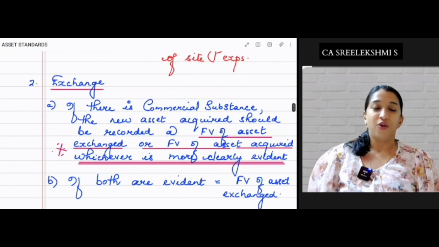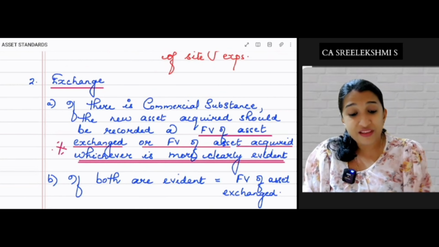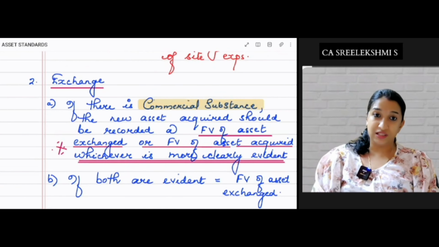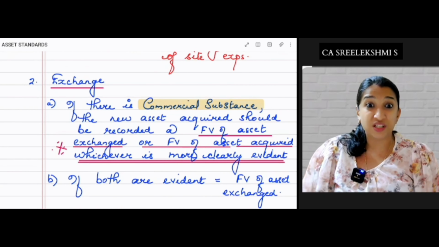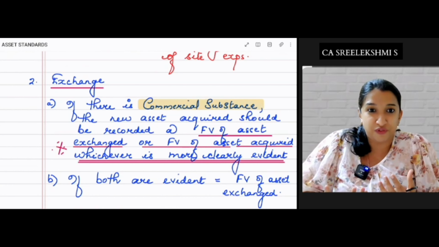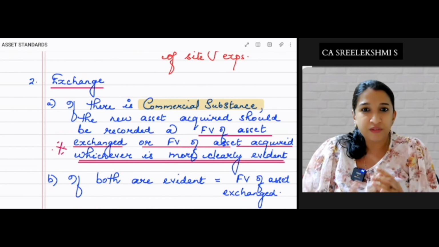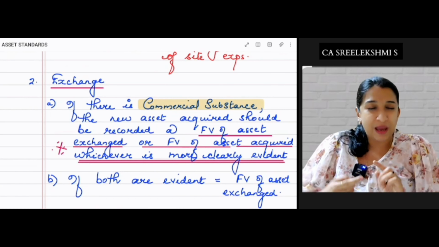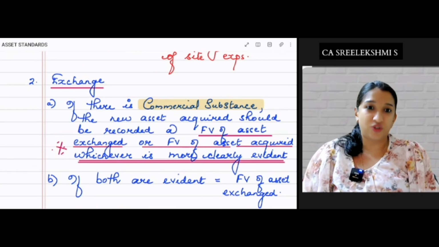Exchange. What if you are exchanging one asset with another? If there is commercial substance. What do you mean by commercial substance? Configuration of cash flows are expected to change out of this. Amount, timing, risk is expected to change because of this transaction.